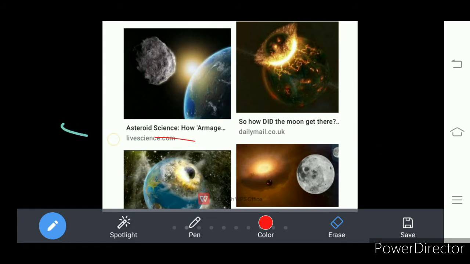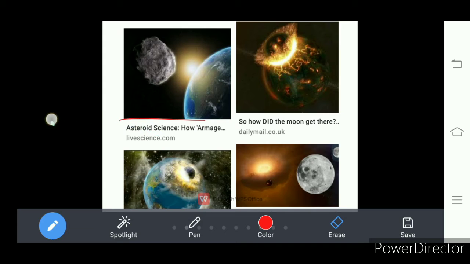So our earth entered into the molten stage. At that time our earth was very hot. It was very hot in the second stage. Okay, that is the molten stage where it was very hot.